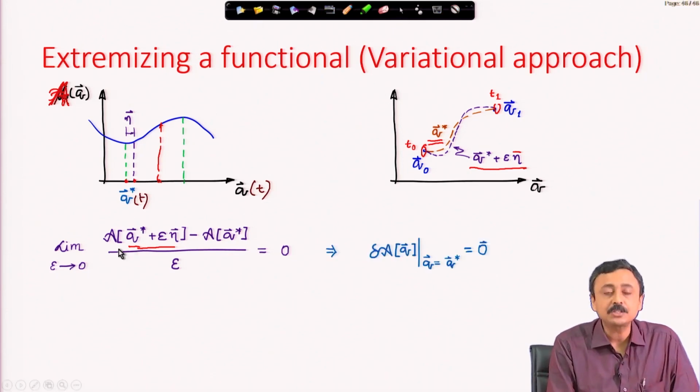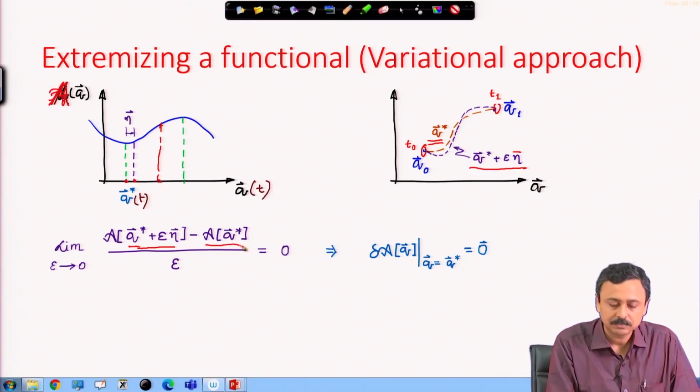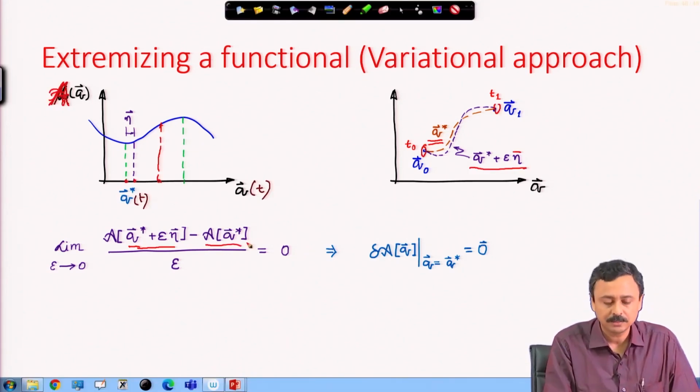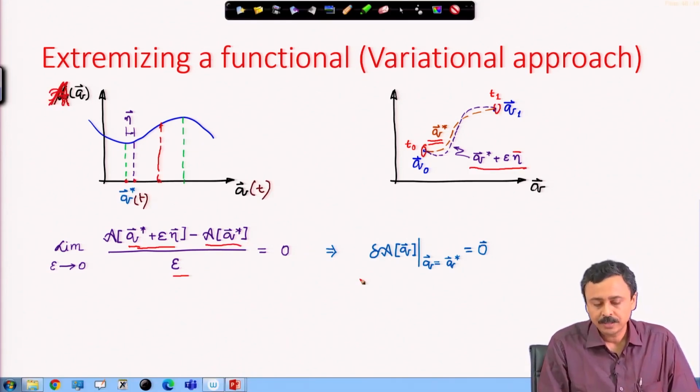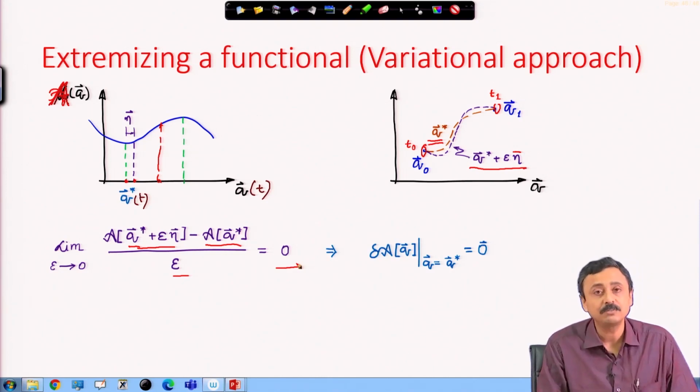And I take the difference of the action calculated at the perturbed path minus the value of the action on the original path, divided by epsilon, and that must be equal to 0, this must vanish. This is a direct analogy of minimization or extremization of a function. We are now extremizing functionals. So, the horizontal axis are functions, and the action is a function of these functions.